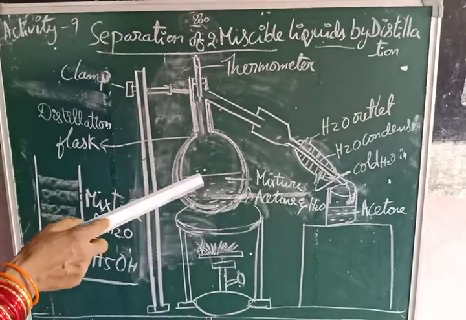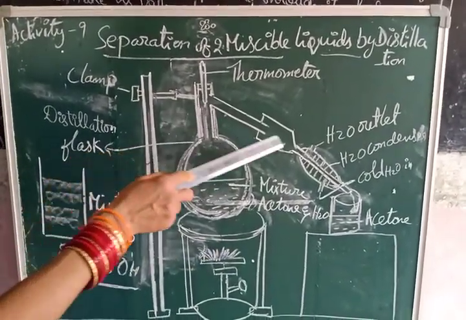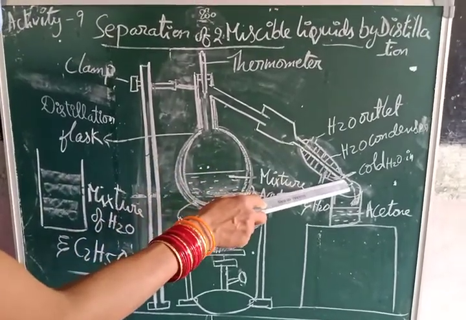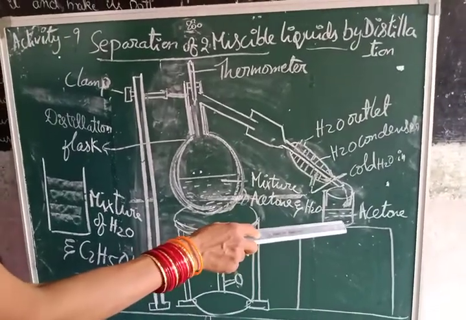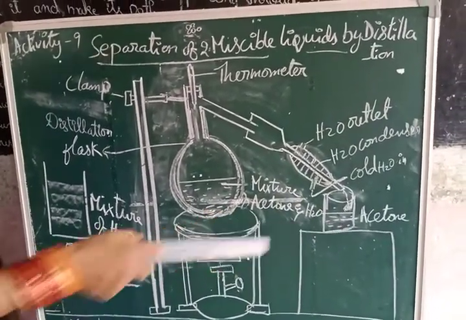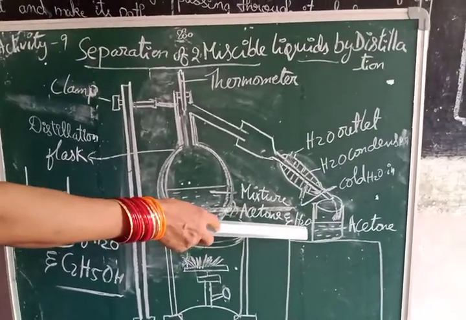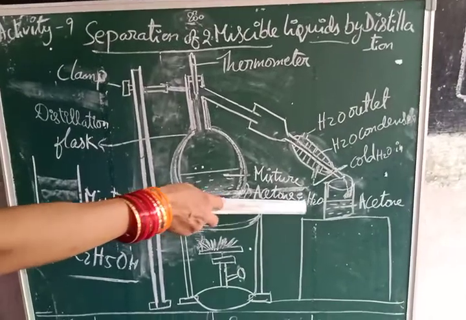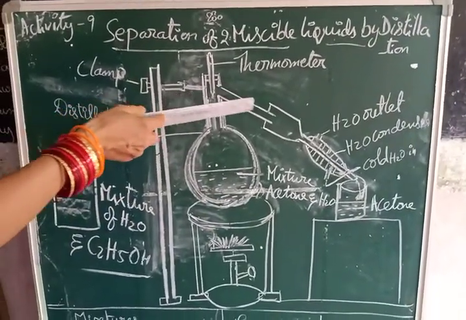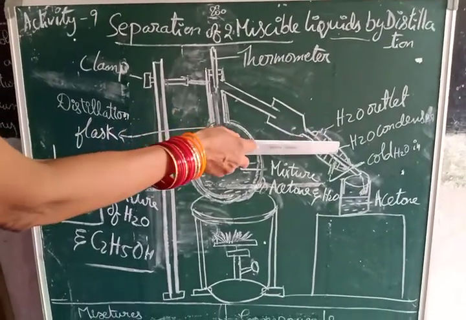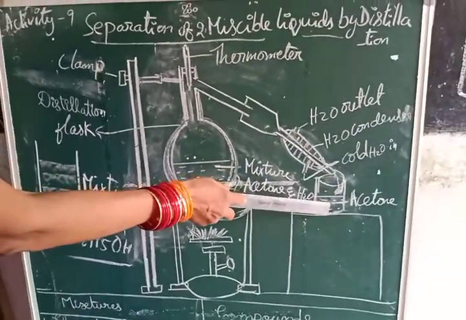Here acetone has a lower boiling point than water. That is why the acetone vapors move in this direction. They will be cooled, come to the liquid state, and be collected in the beaker kept here. So this is the distillation process. The boiling point of water is 100 degrees. Acetone's boiling point is less than water, so first it evaporates, and then the vapors pass through this condenser, are cooled down, liquefied and collected in the beaker.